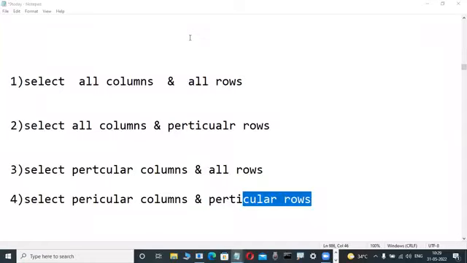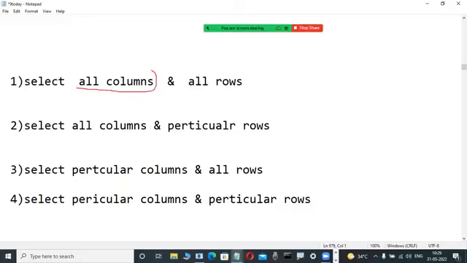Now check it out. Wherever we use a star for all columns, all rows are automatically selected. That is the only difference. The remaining things are easily understandable. Write down these scenarios. All columns means star. Just write these 4 scenarios for the future. Examples are not required because we use so many examples daily.